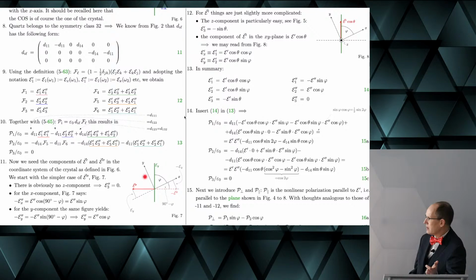And this one here is the coordinate system of the crystal. So the Z direction is parallel to the optical axis.